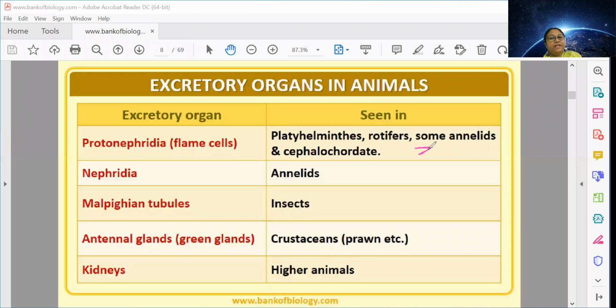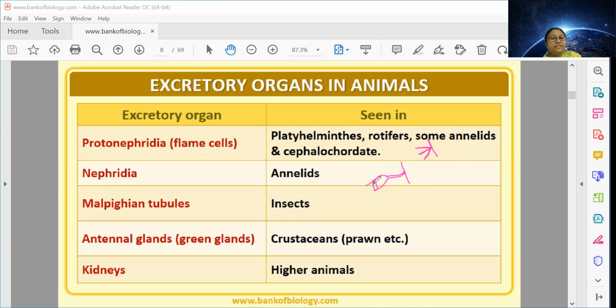They have a flame-like structure inside the body, which will collect the excretory substance. Apart from that, if you have a look into the nephridia, if you look into the wall of the body, they have one pore called nephridiopore, one tube-like structure, and one funnel-like structure which is lined with cilia.